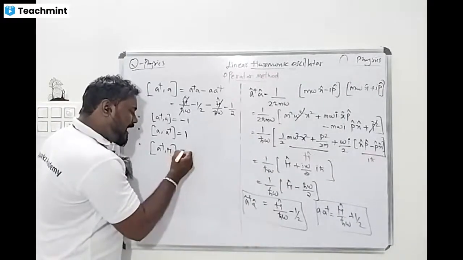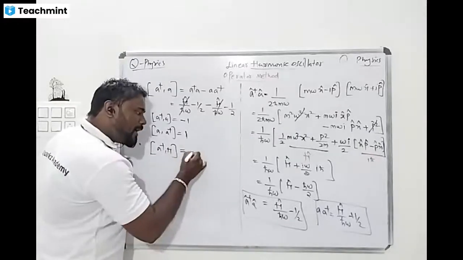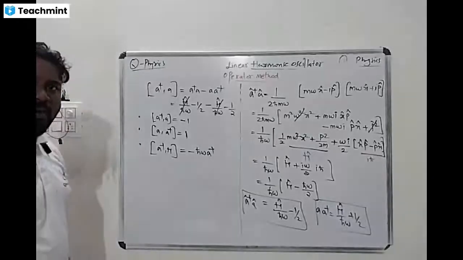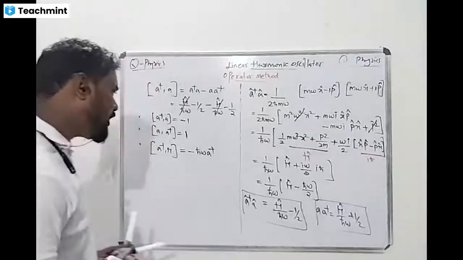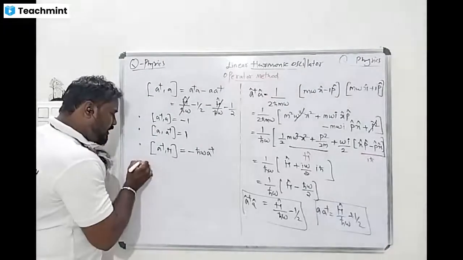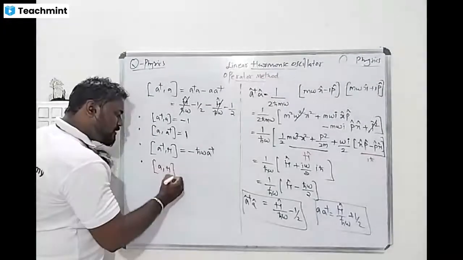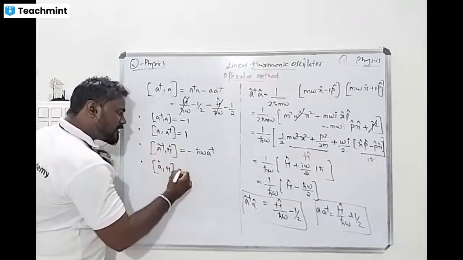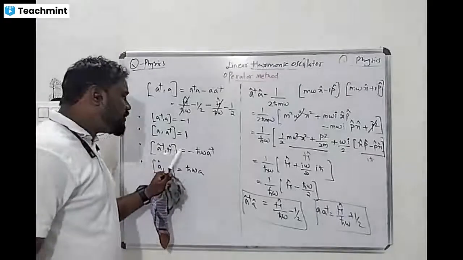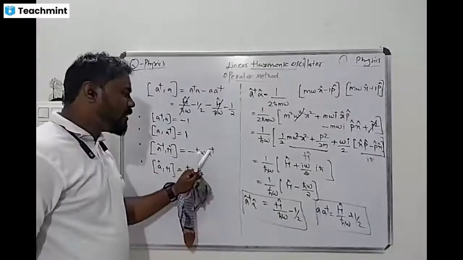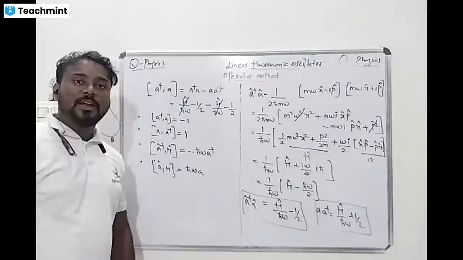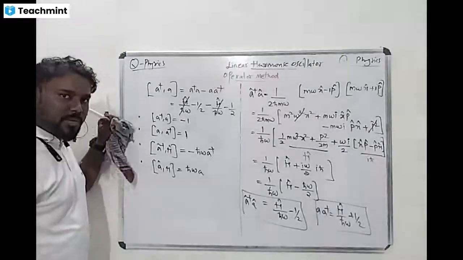Okay, now what do we get? A dagger Hamiltonian commutation, minus H cross omega A dagger. Tell me what it is. Commutation of A dagger Hamiltonian, minus H cross omega A dagger. Similarly, for A and Hamiltonian, everything is an operator, and it is nothing but H cross omega A. This is a very important thing. Understood, right? Write down this also.